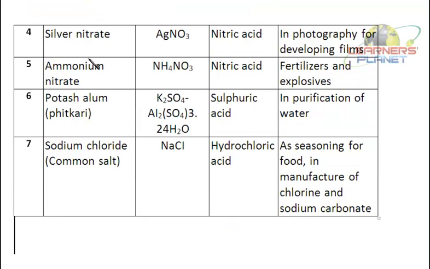Another salt is silver nitrate, AgNO3. The parent acid is nitric acid, and the base over here is silver hydroxide. I'll not write the formula not to confuse you. I'll just write silver hydroxide. That's better.